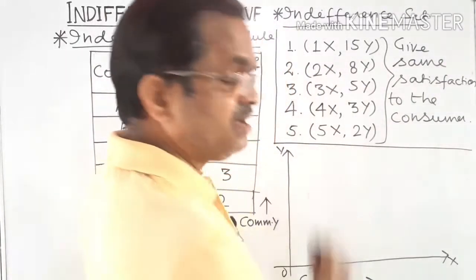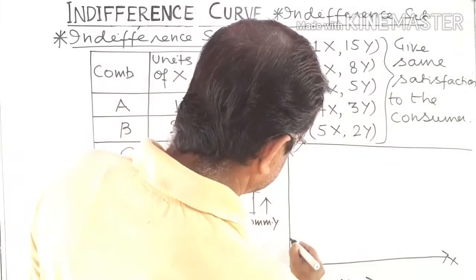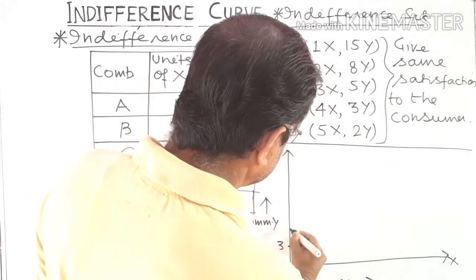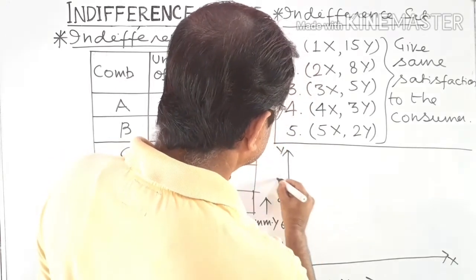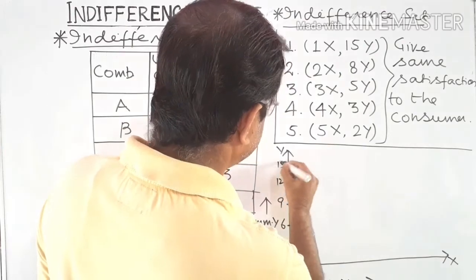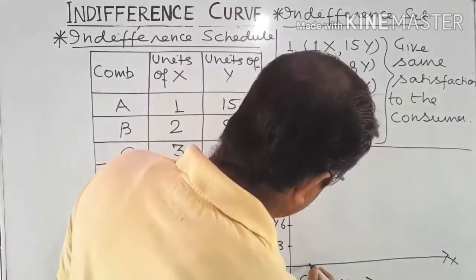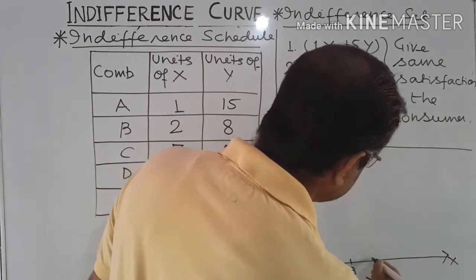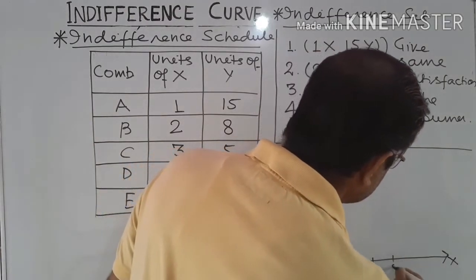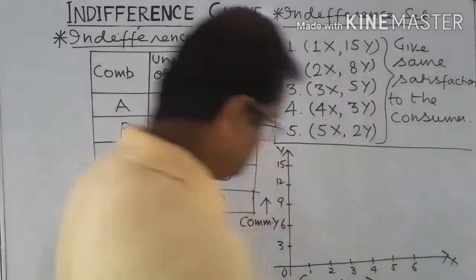Now we simply label it. Suppose this is 3, this is 6, this is 9, this is 12, and that is 15. Here 1, 2, 3, 4, 5 and 6.